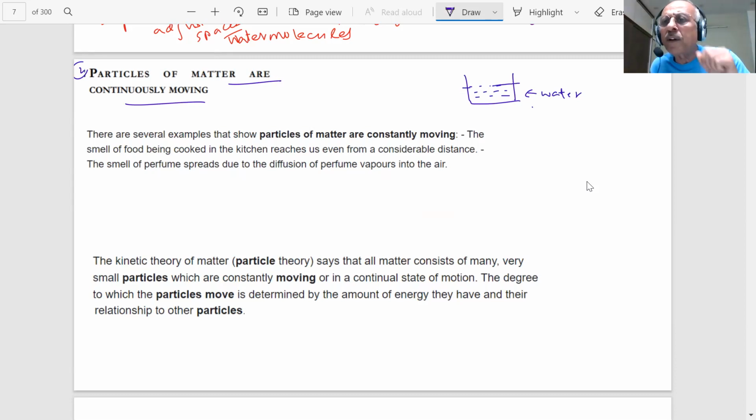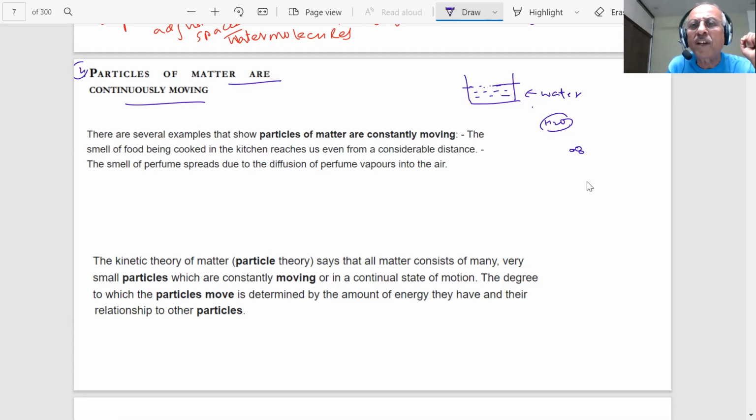Do you see any movement? No. What do you see? Water only, simply water. You can't even see the small particles inside the water. What we know in chemistry, student, is H2O. That is the formula of water. So if you have a particle of water, a very small particle which I cannot see with my eyes.